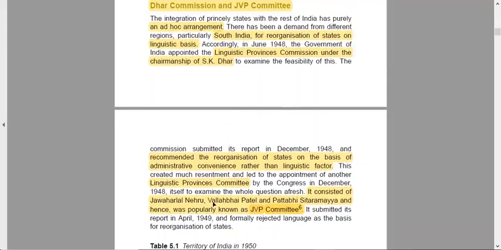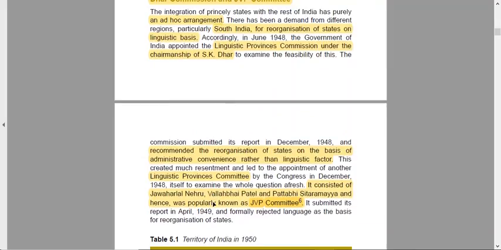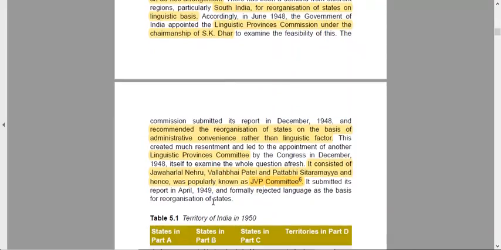Dhar soon chaired a committee named the Linguistic Province Commission to submit its report on whether it is feasible to demarcate the states on the basis of languages or not, and it recommended the reorganization of states on the basis of administrative convenience rather than linguistic factor. So the S.K. Dhar committee basically recommended that the reorganization can only be done on the basis of administrative convenience and not on the basis of linguistic factor.